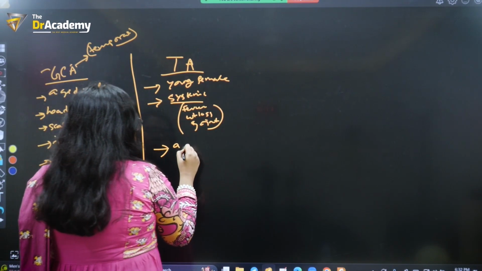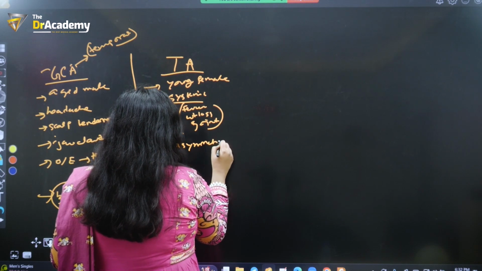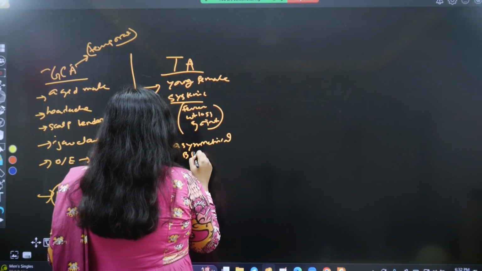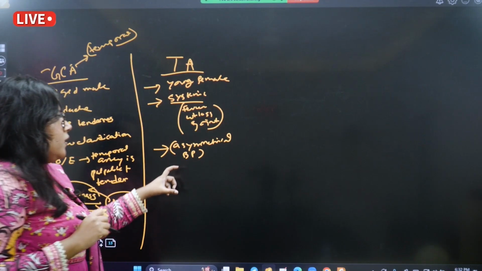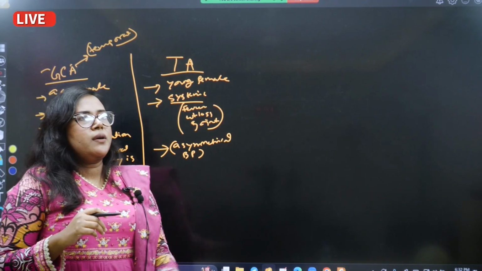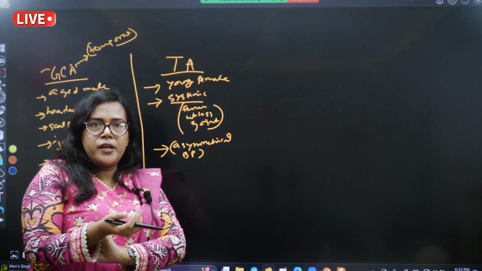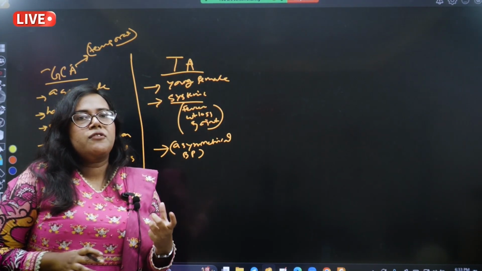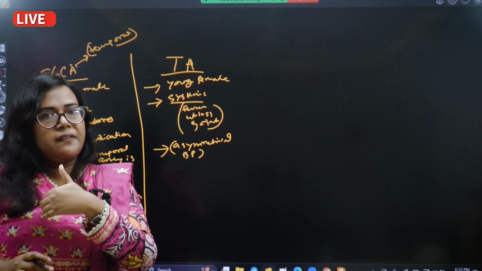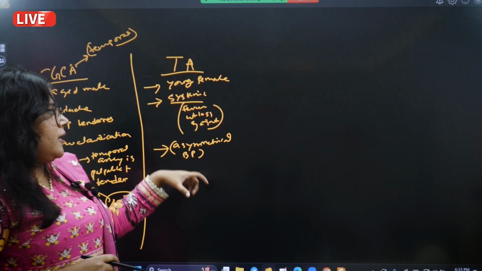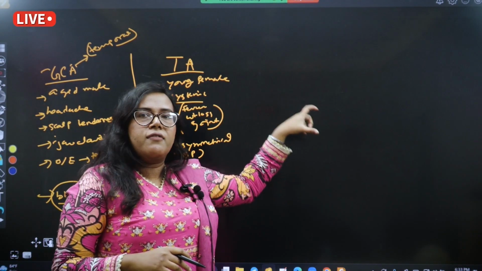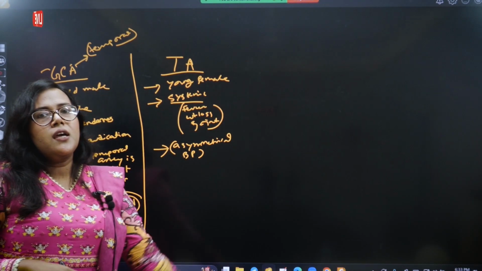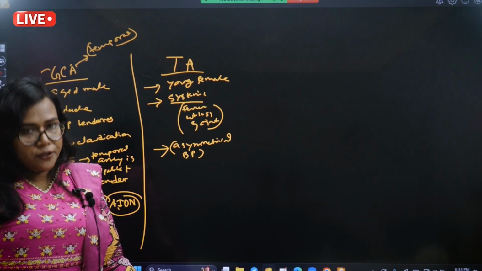And asymmetrical blood pressure. That means if you measure blood pressure in one hand and blood pressure in the other hand and compare these two, and if the lesion is proximal to the subclavian artery, in the inflamed area or the vasculitic zone you will get high blood pressure, but on the other hand you will get no blood pressure at all.